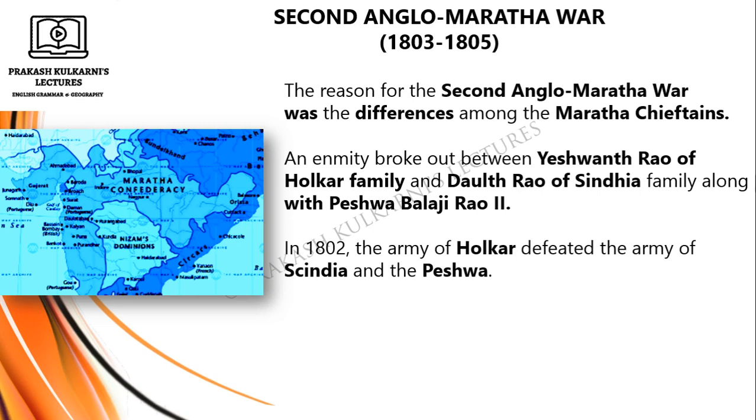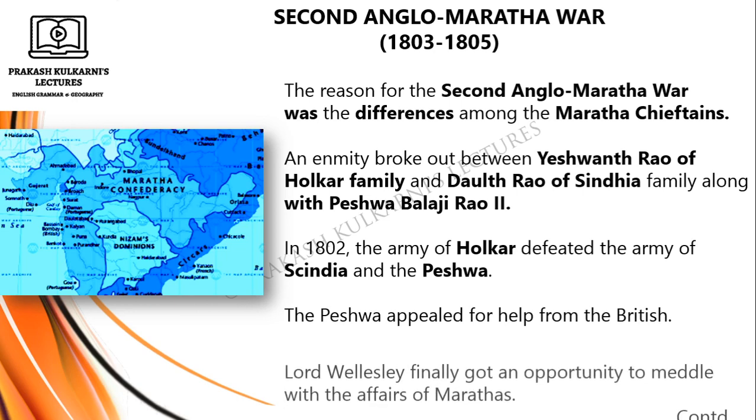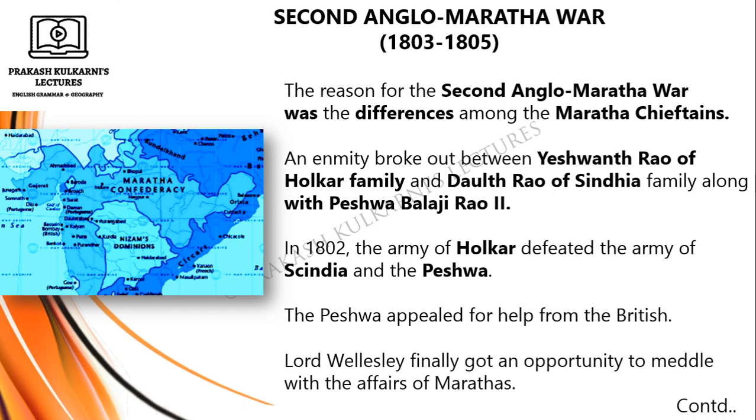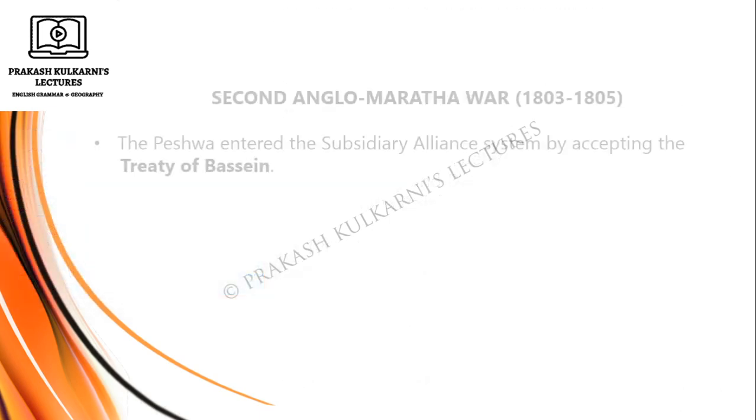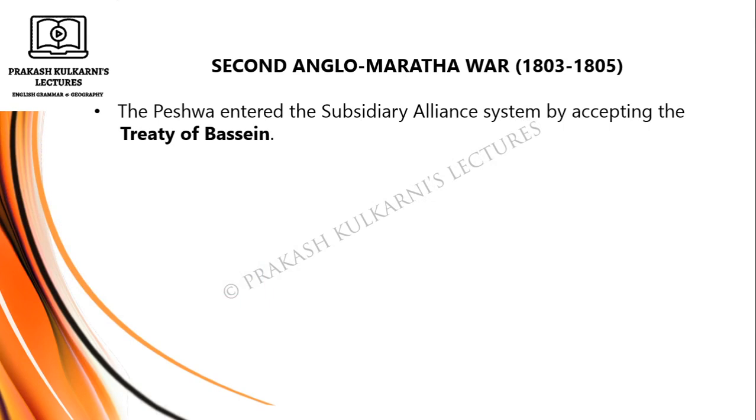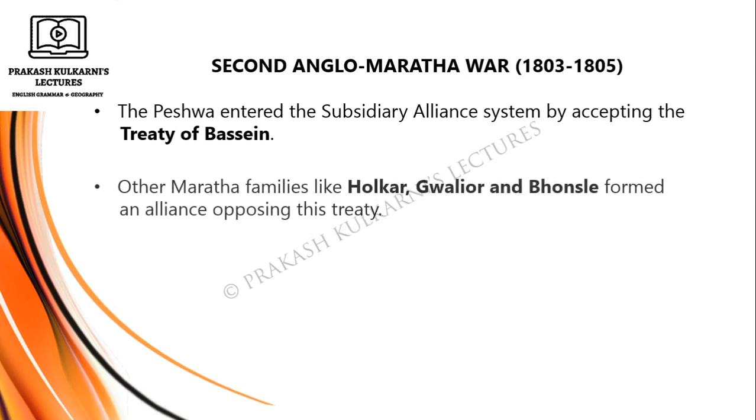In 1802, the army of Holkar defeated the army of Scindia and the Peshwa. The Peshwa appealed for help from the British. Lord Wellesley finally got an opportunity to meddle with the affairs of Marathas. The Peshwa entered the subsidiary alliance system by accepting the Treaty of Bassein.